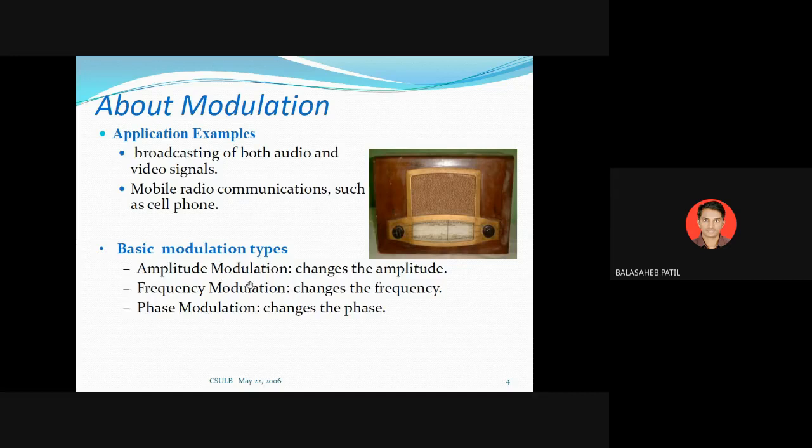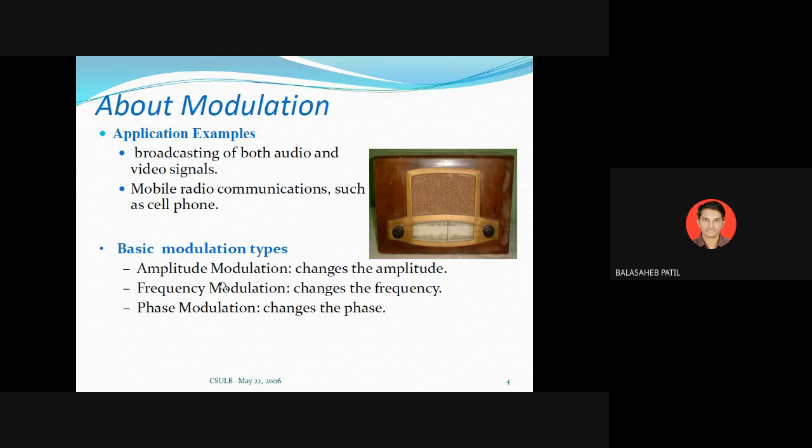Second is frequency modulation. You change the frequency of the carrier signal keeping the amplitude and phase of the carrier signal constant, in accordance with the instantaneous value of the information signal. Another name for the information signal is the modulating signal.